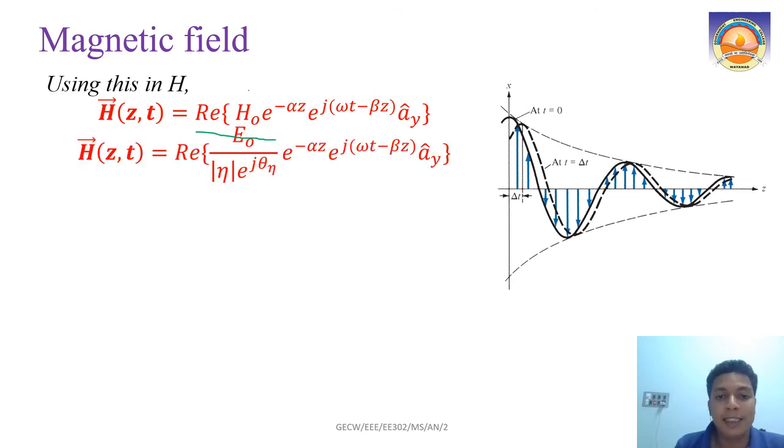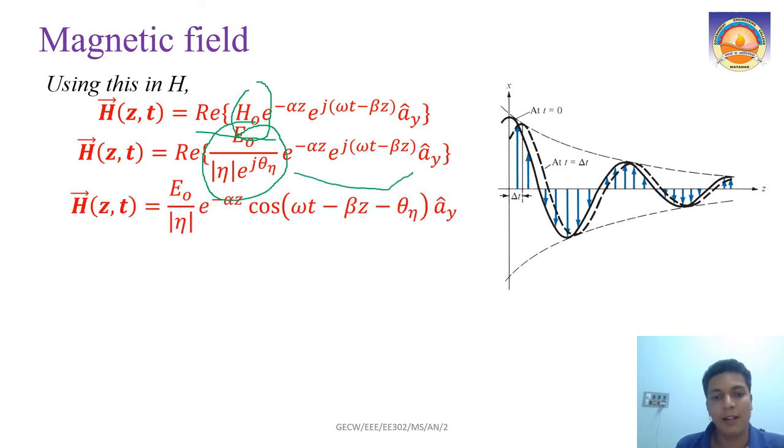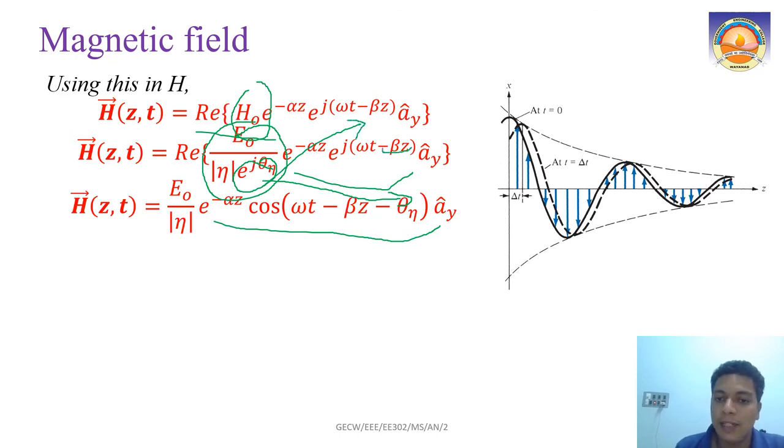In place of H0 we are substituting E0 divided by eta, e raised to j theta eta. All the other parts are just similar. This e raised to j theta eta is what goes inside the cosine equation, because when it goes up it becomes e raised to minus j. So along with the beta z part, you will get the theta eta part also. That much only is there.